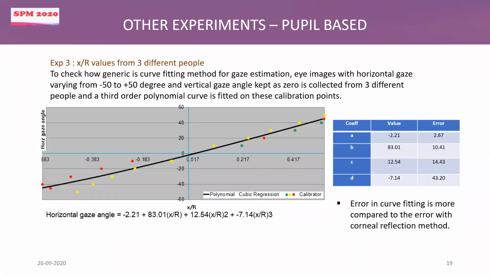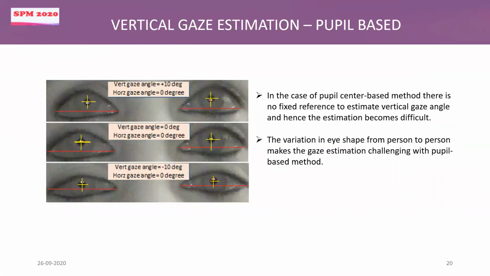This is on the horizontal gaze estimation using pupil, and we also wanted to see how we can estimate the vertical gaze angle with the pupil based method. So this is one diagram. In the center portion, you have the vertical gaze angle 0 and the horizontal gaze angle 0.